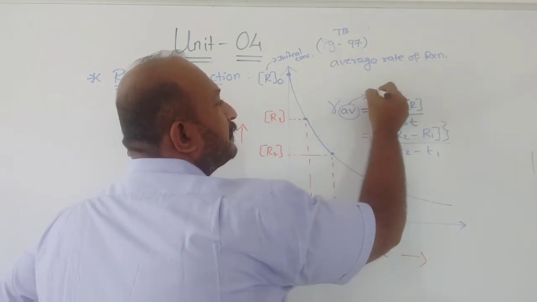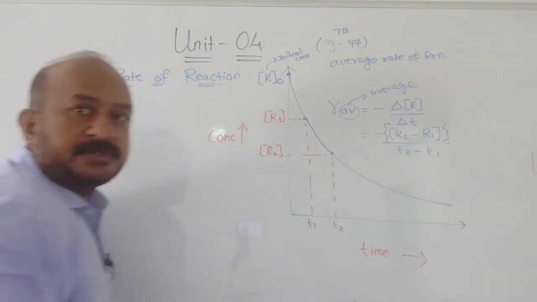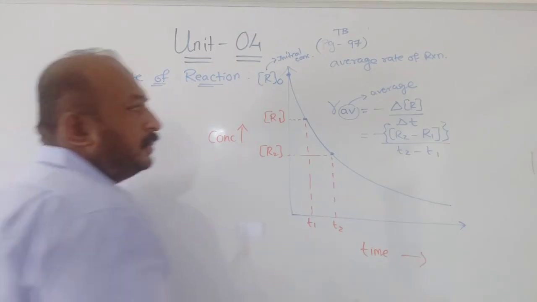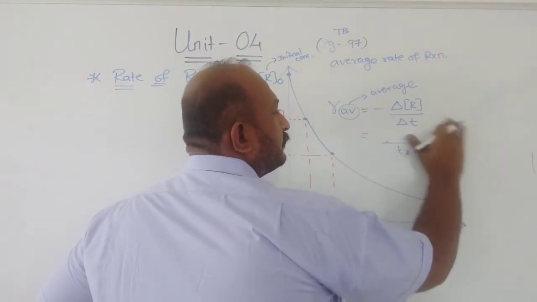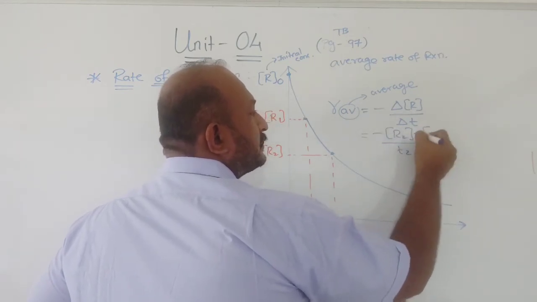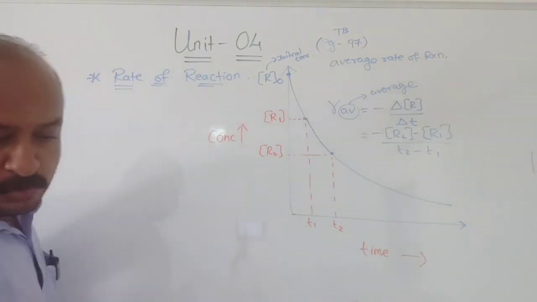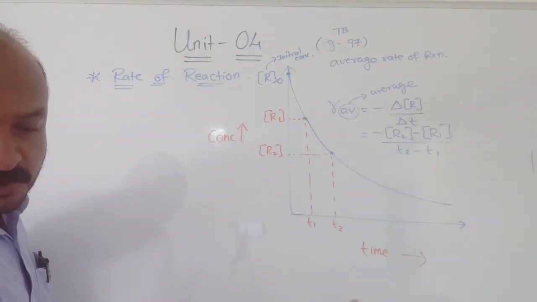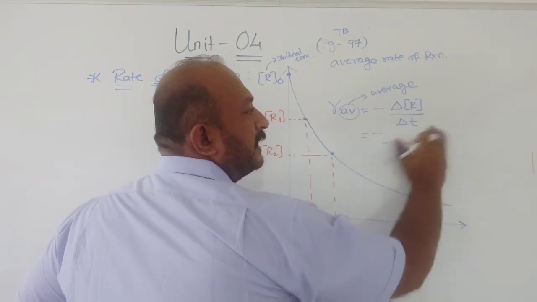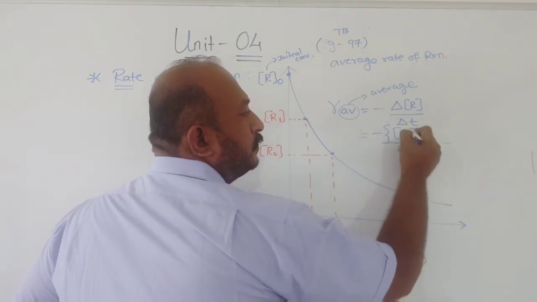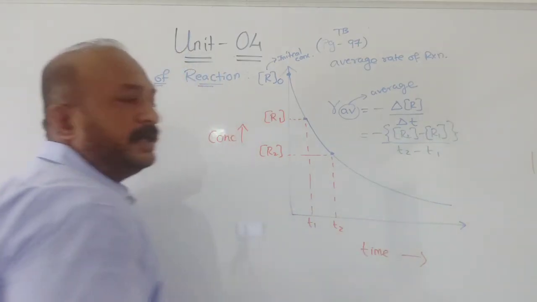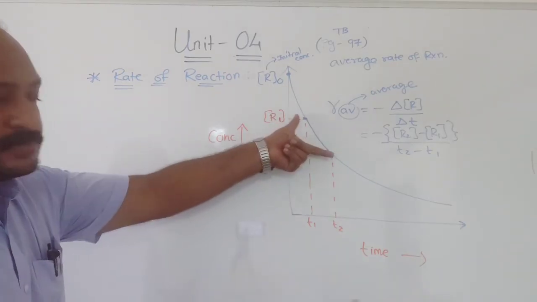So when we talk about this, it represents the average rate of reaction. You can see it can be given like this, or also you can write like this. What is given in your book is minus R2 minus R1. Understood or not? Or better is to write it differently, because this will create a problem with the minus sign. So better you write R2 minus R1. Then minus minus will be plus and your rate will be positive. So the average rate can be given like this.